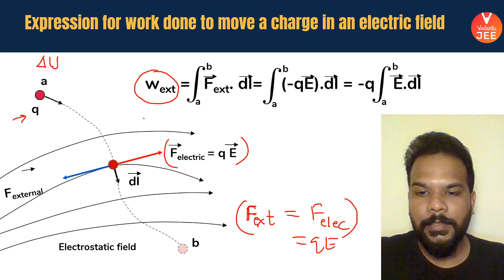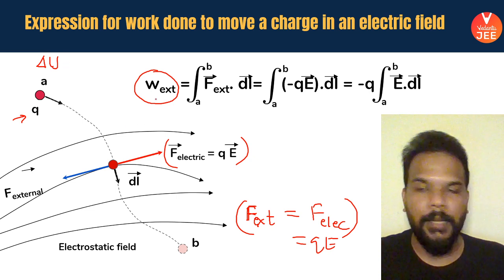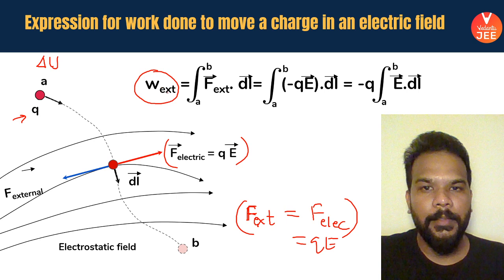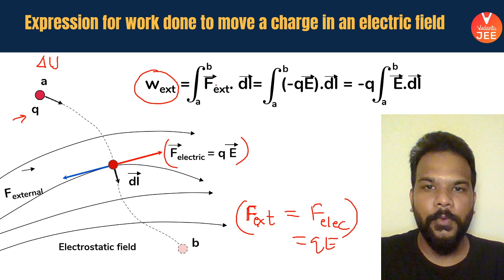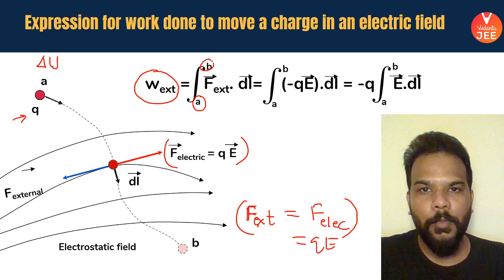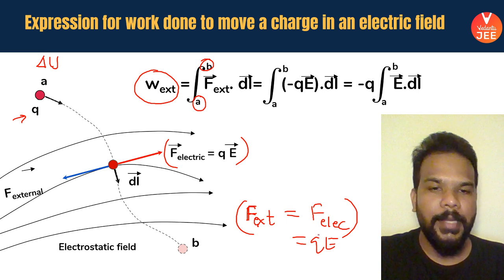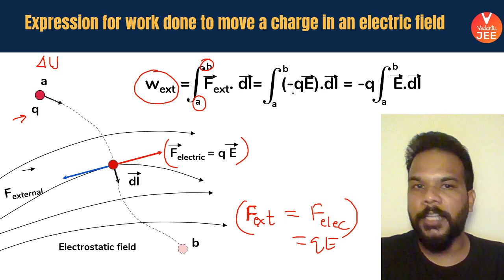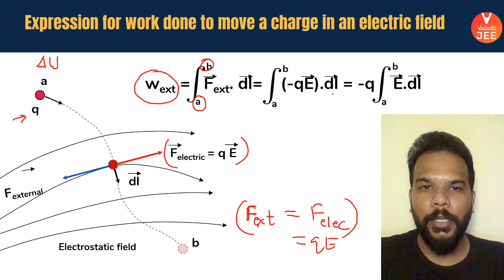Okay, so guys, let's talk about the work which is done by the external agent, and that is going to be nothing but force into displacement, their dot product, F dot dl, and the body is being taken from point A to point B. What is F external, guys? It is nothing but QE, and direction wise it is opposite, so that's why minus QE dot dl.